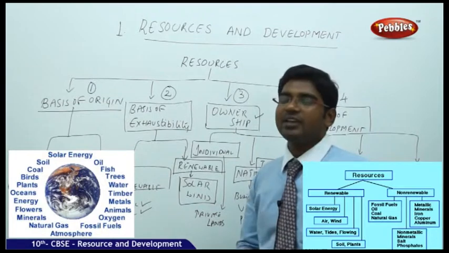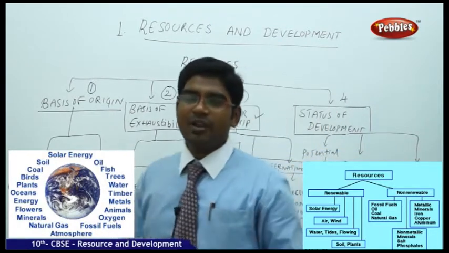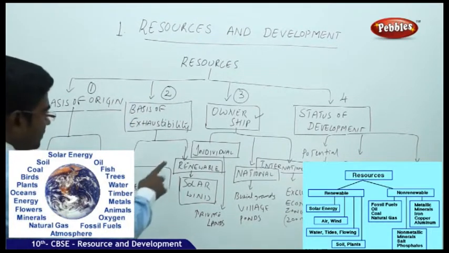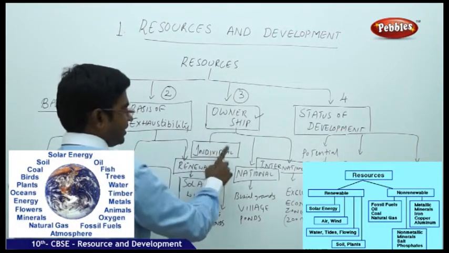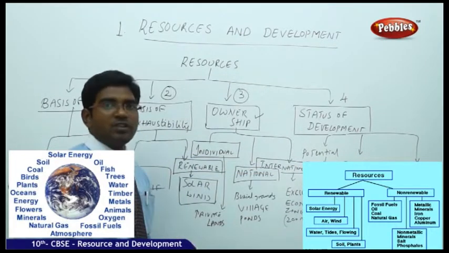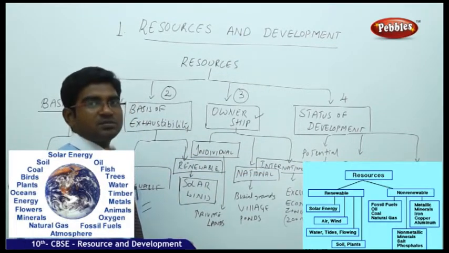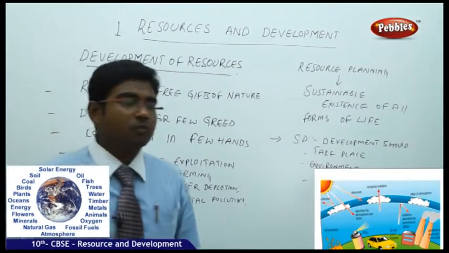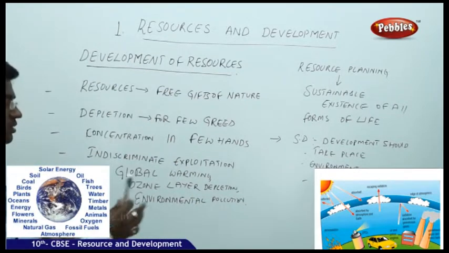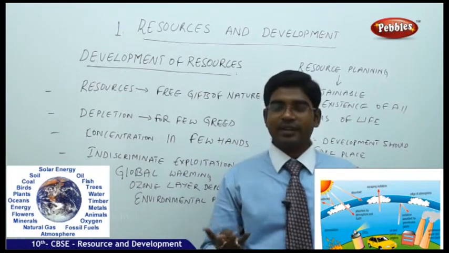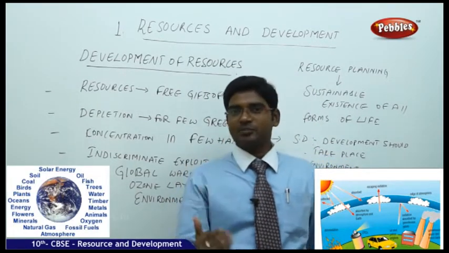Basing on their availability, we have again further redivided them, and now let us count the total divisions that can be made for the resources: 1, 2, 3, 4, 5, 6, 7, 8, 9, 10, 11, 12, 13, 14. So they have 4 major divisions and again re-subdivided into 14 subdivisions. Now moving on to the categorization of the resources, we have discussed that the resources are categorized into 4 major categories, and all those divisions we have seen explicitly.